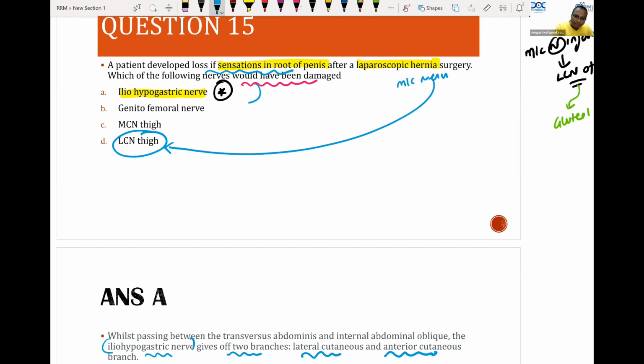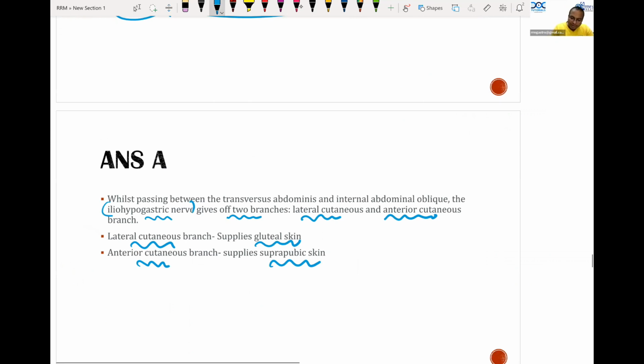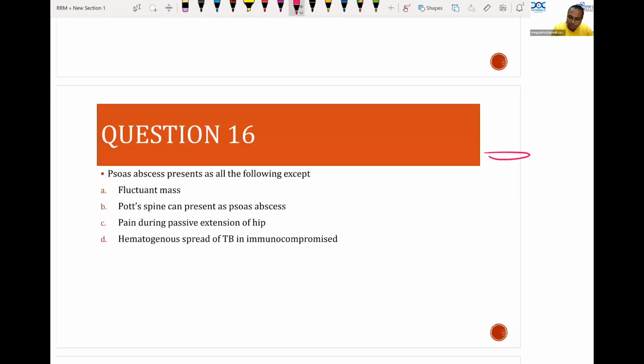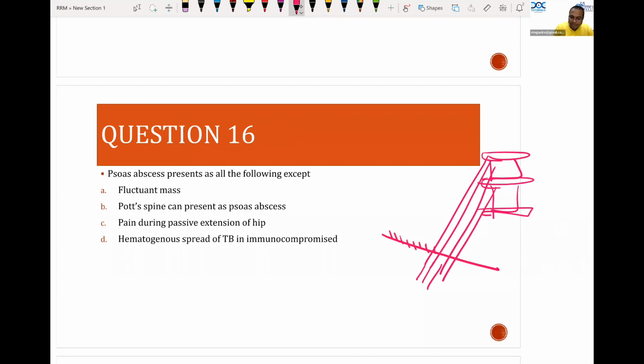Psoas abscess question is an incomplete question. I'm not sure whether the choices are correct or not. The psoas muscle is a retroperitoneal muscle. So this is a vertebra, and this psoas muscle is a retroperitoneal muscle like this. It crosses the inguinal ligament posteriorly, and this can get abscess very commonly due to multiple reasons. Any abscess in the psoas muscle area is known as psoas abscess. It can be fluctuant. If I press this way, I can feel the fluctuation. So this is known as cross fluctuation being present.